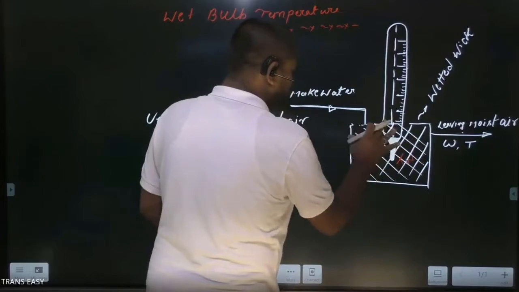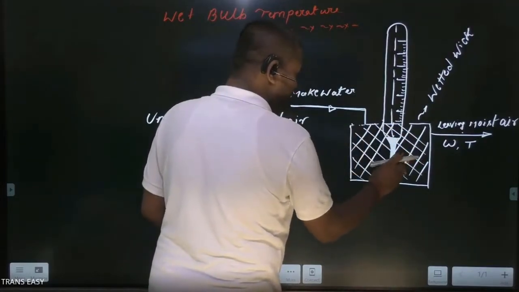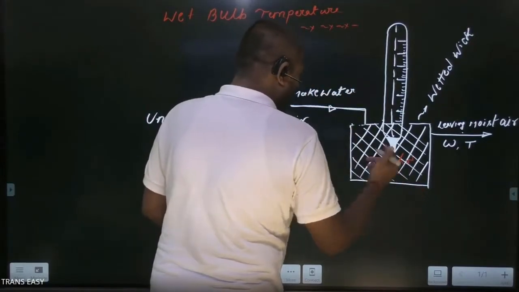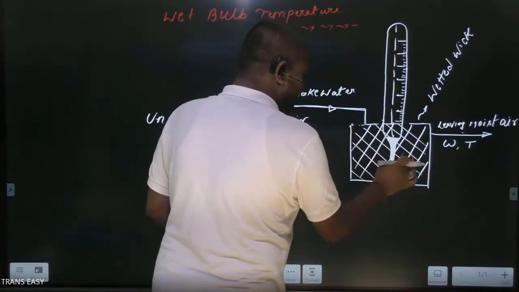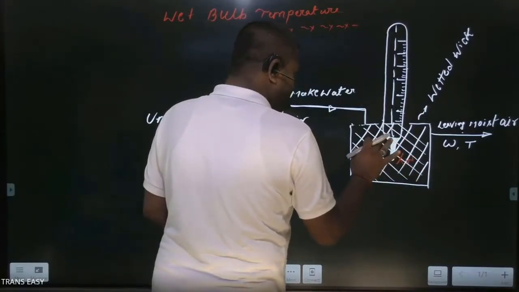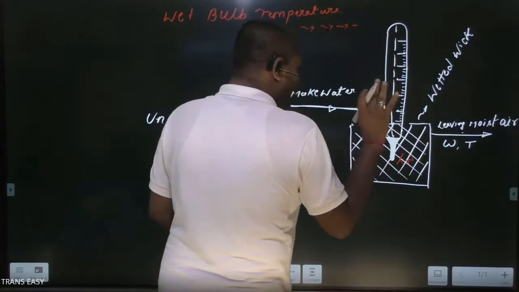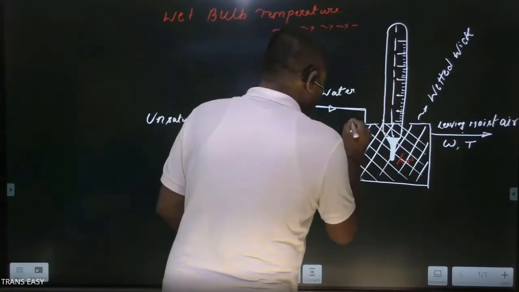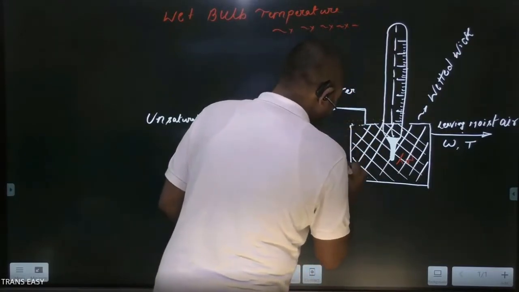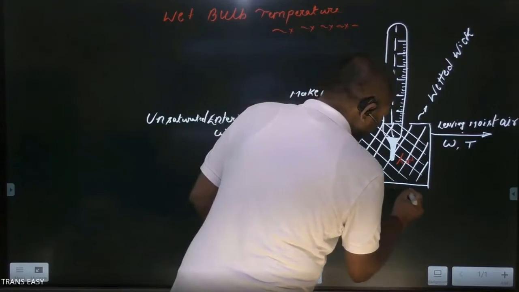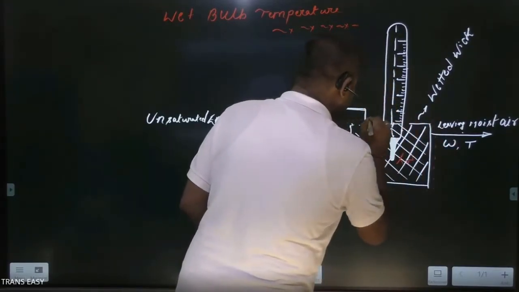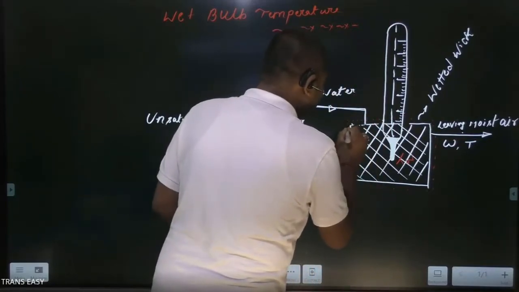This is a water body and it is at temperature TW when a steady state condition is reached. Okay. So friends, this is a water body at temperature TW at steady state condition. And we know every liquid body has its water vapor at its surface.